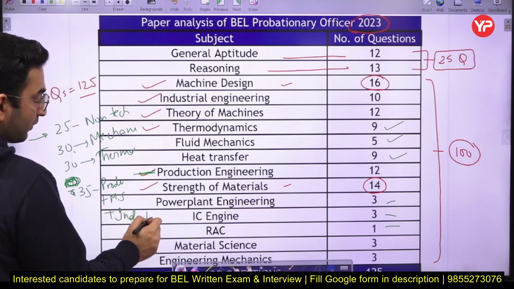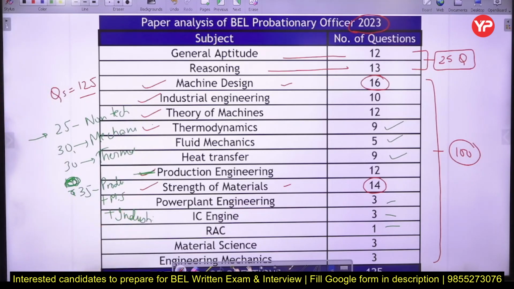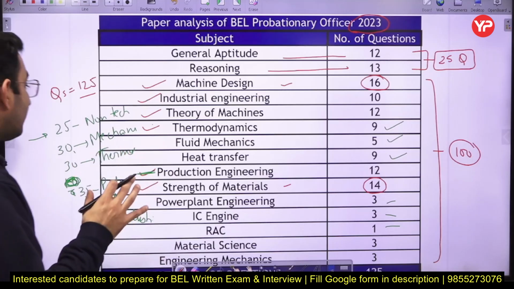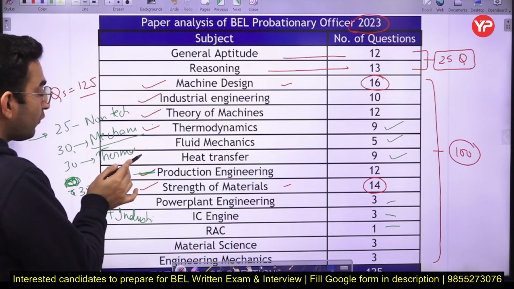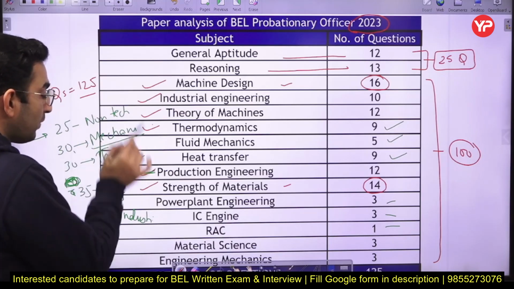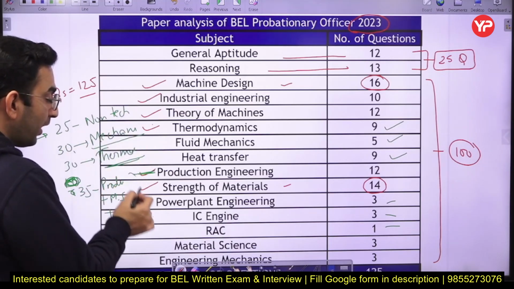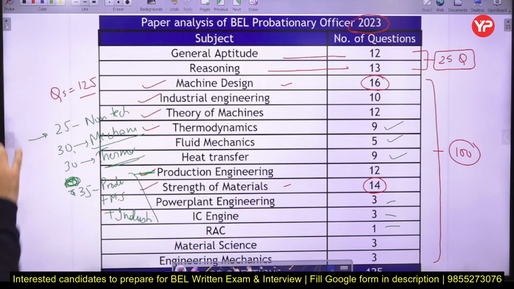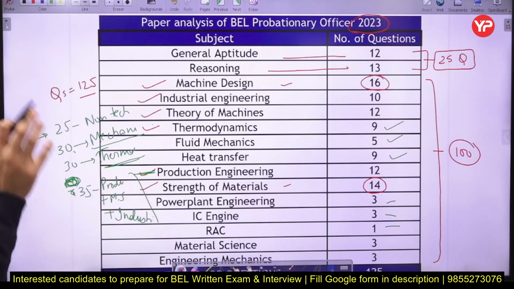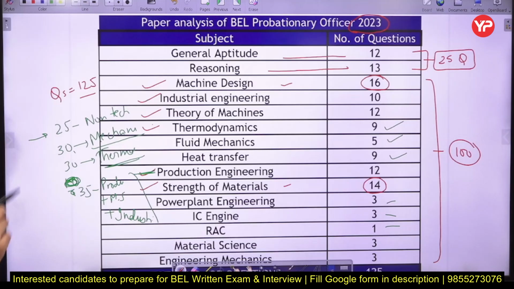Whenever you start preparing for the BEL exam, you have to majorly focus on this part. The first one is the mechanics portion, then you have to have a look at the thermal portion, and then the other part, that is production, material science and industrial engineering. All of these three parts constitute around 30%. So just remember that.